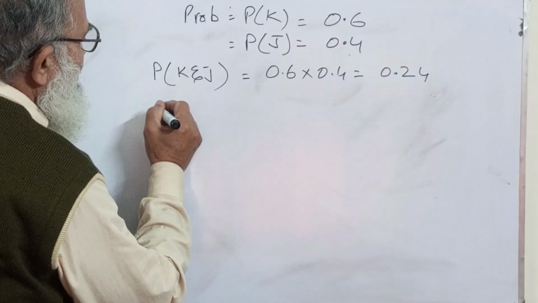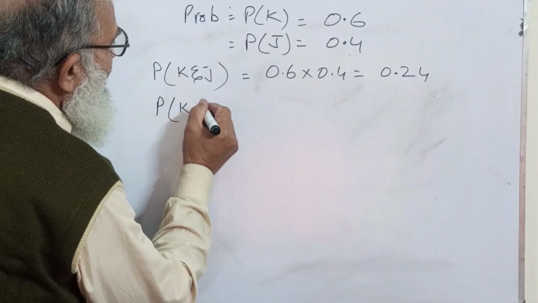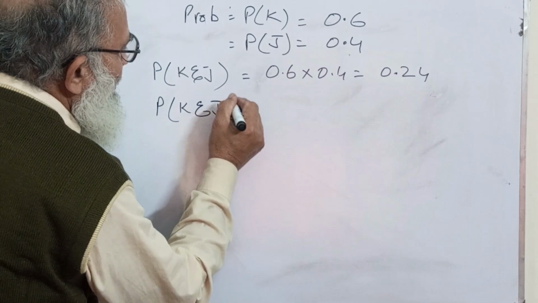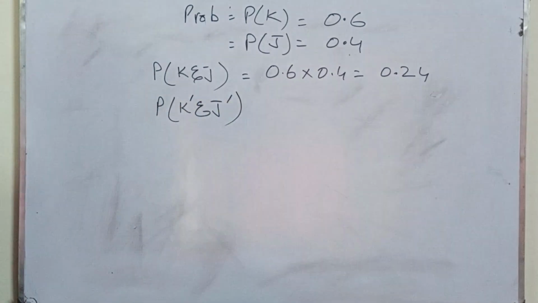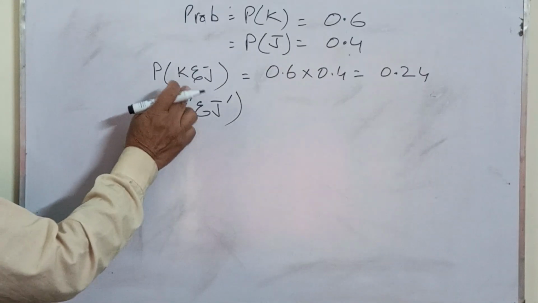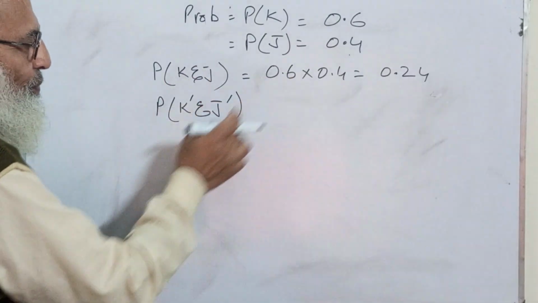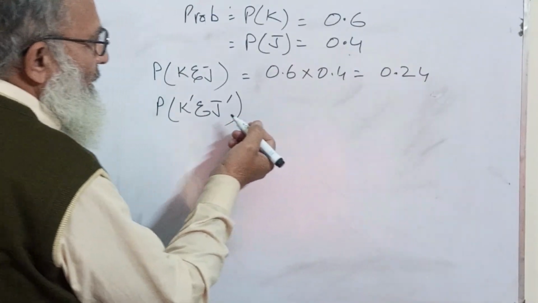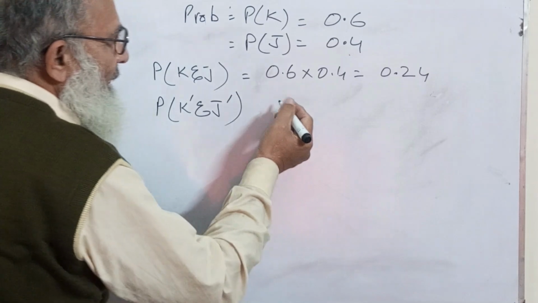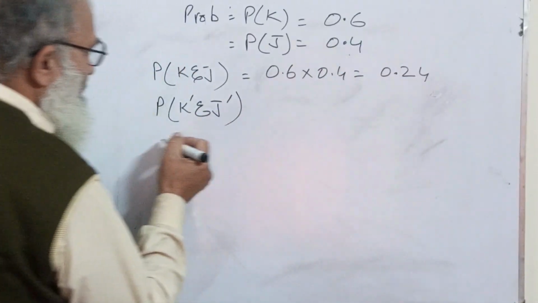Okay. Neither passes the test. Now P(K) and P(J). Now I am going to push a dash over here. K complement, J complement, that means both of them fail. So when both fail, what does it mean? It means that P(K) fails.